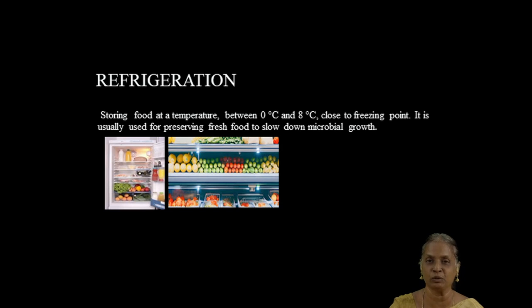The quality, nutrients, the taste, flavor, all the good characters of the food products are retained. Automatically, due to the low temperature, the growth of microorganisms causing the spoilage of food products is slowed down. So we could keep the food products for a longer period of time in the refrigerators.